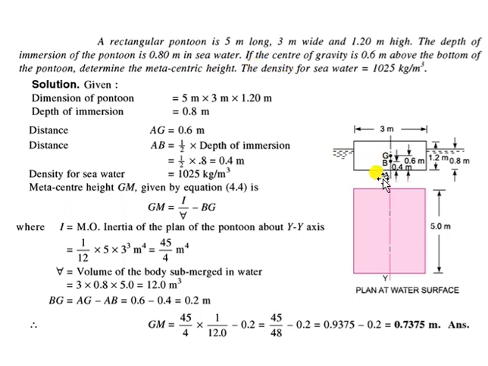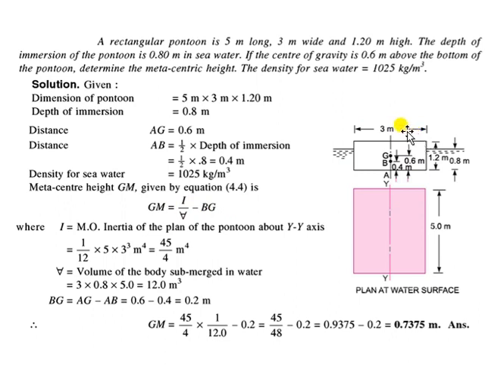So you can easily find BG. BG is 0.6 minus 0.4, which is 0.2. BG is known already. Density of the seawater is given as 1025. For the expression, you know it is I by V minus BG. The problem is I. I need to find the moment of inertia of the pontoon about the y axis. This is a rectangular cross section, so it will be BD cube.